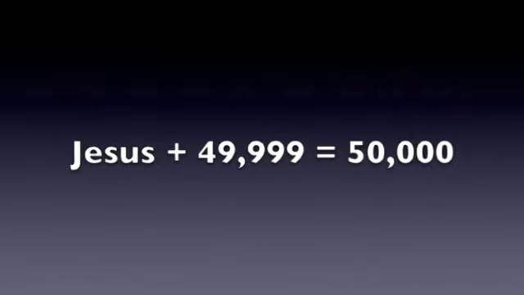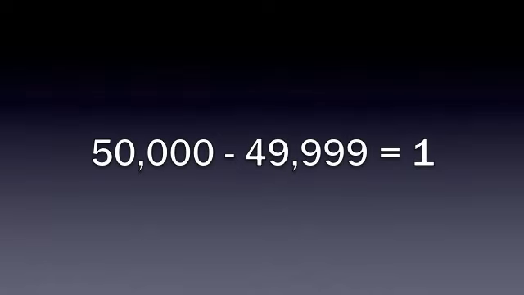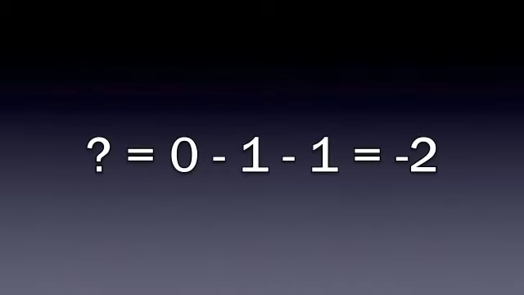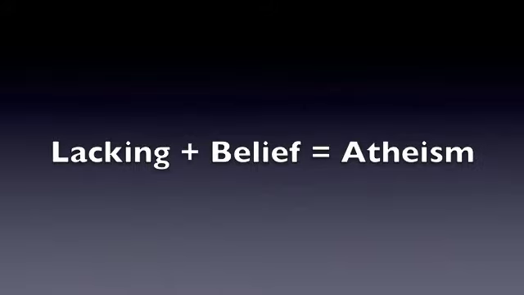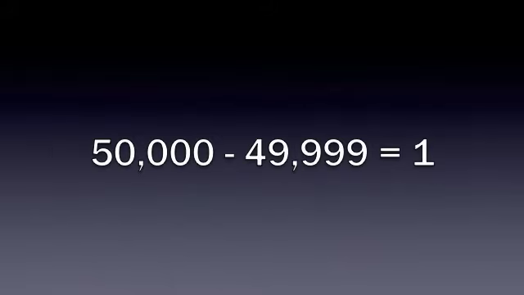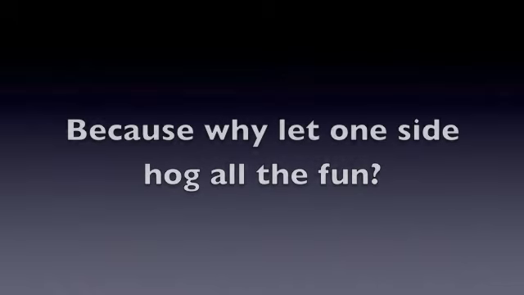Now we get to the fun implications. For the sake of argument, let's suppose that 50,000 theistic gods have been proposed, and Jesus is one of those 50,000. If a Christian believes that Jesus is the one and only God, they disbelieve in the claims of the other 49,999. And we determine that lacking belief is the negative counterpart of that belief. We also know that atheism is lacking belief. So I hope this doesn't surprise you at this point, but if you lack belief in all other gods but your own, you are atheistic towards all those other gods. That's right, you can be a theist and an atheist at the same time.